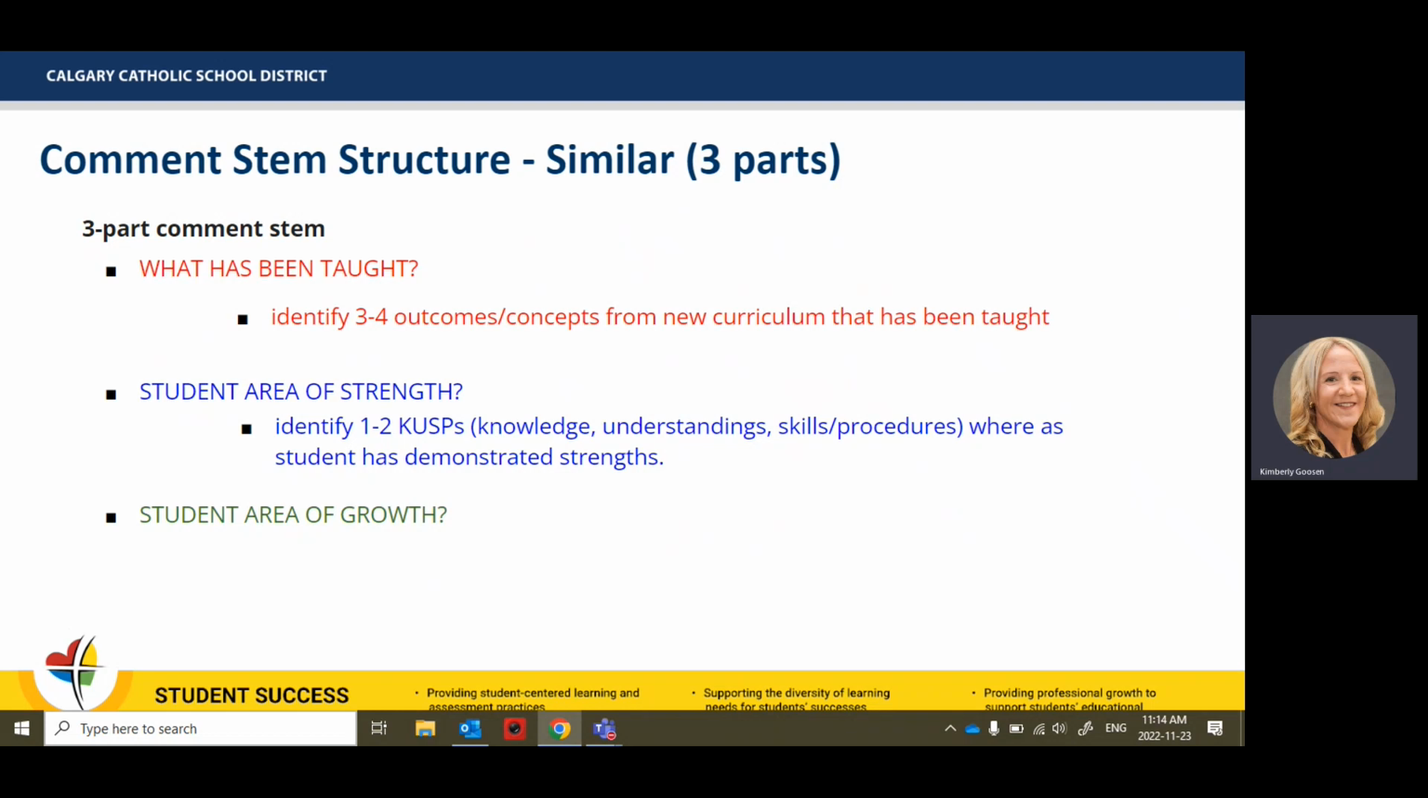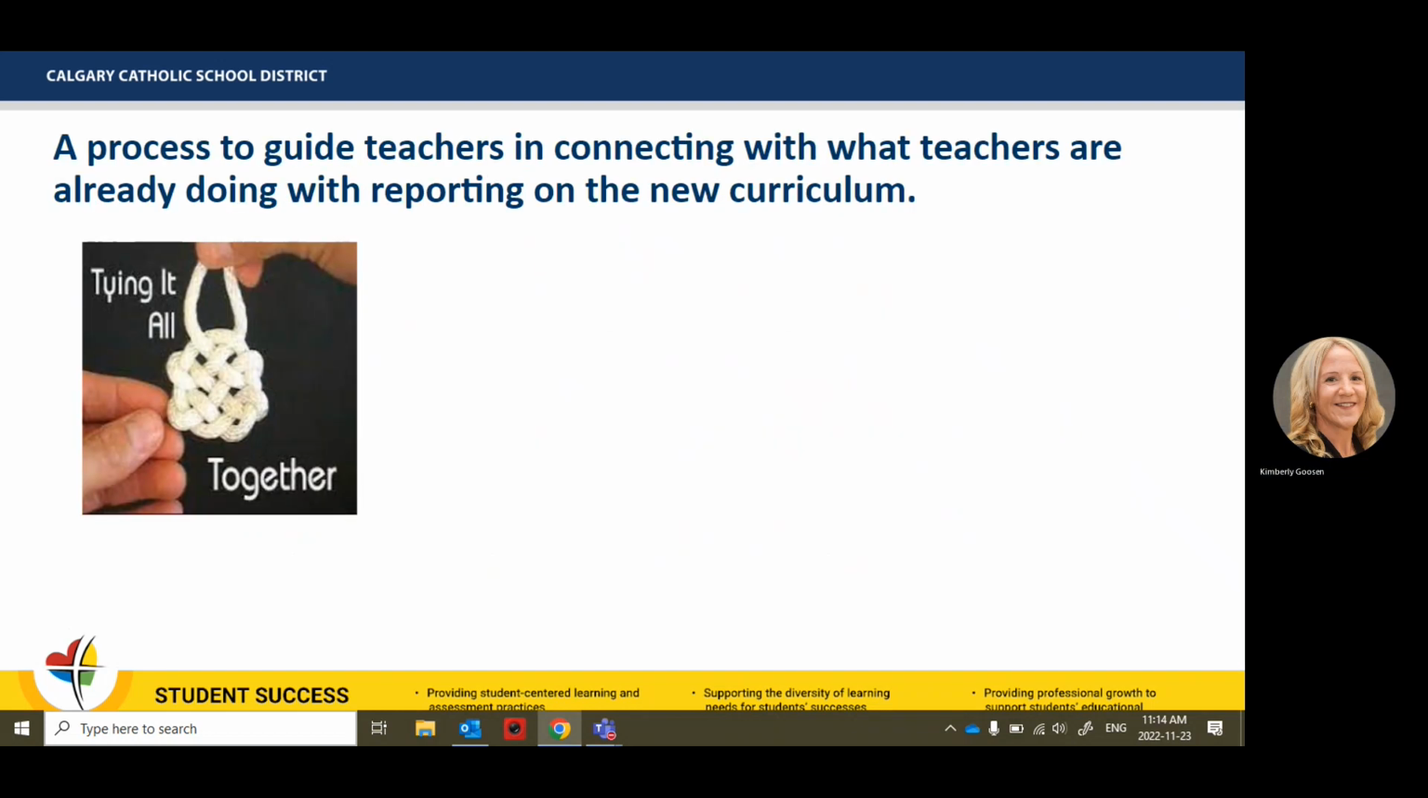Finally, we have our third part, that student's area of growth. Again, identifying 1 to 2 CUS where students still require some improvement. And a reminder that this should be meaningful and impactful for that student. So in thinking about how to create our progress report comments, we developed a little bit of a process. We did these in our set, but I'm going to take you through it today.